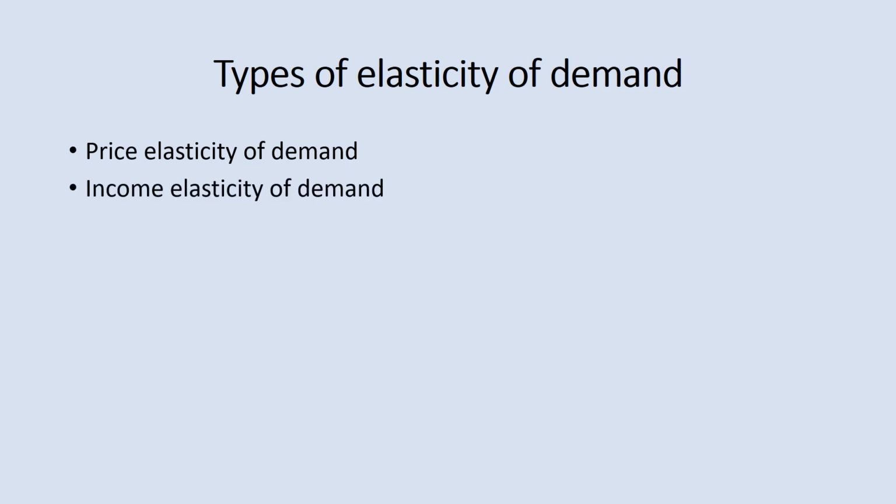Now let's talk about the types of elasticity of demand. We have three main types of elasticity of demand. So this is for your objective sake. The first one is price elasticity of demand. Then we have income elasticity of demand. Finally, we have cross elasticity of demand, or cross price elasticity of demand. So these are the three types of elasticity of demand. What we are going to do is take them one after the other and explain in detail.